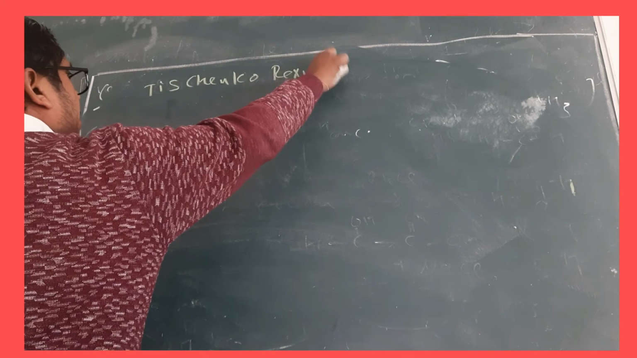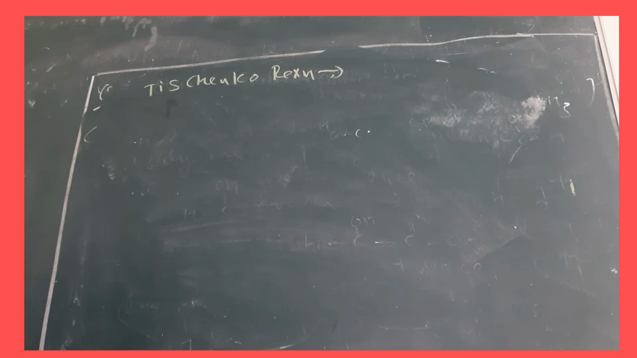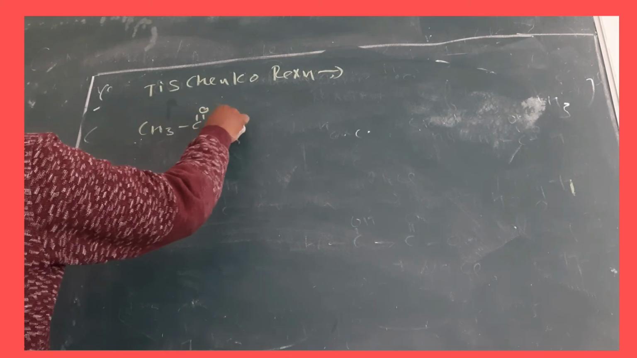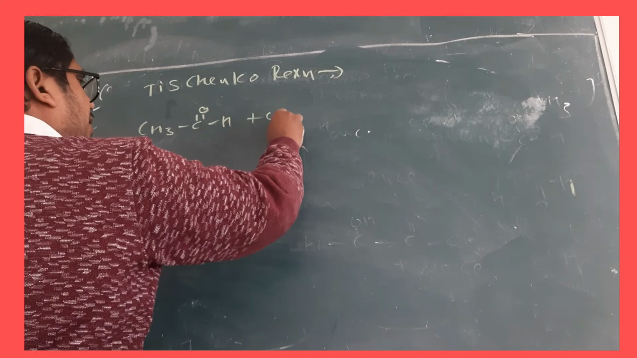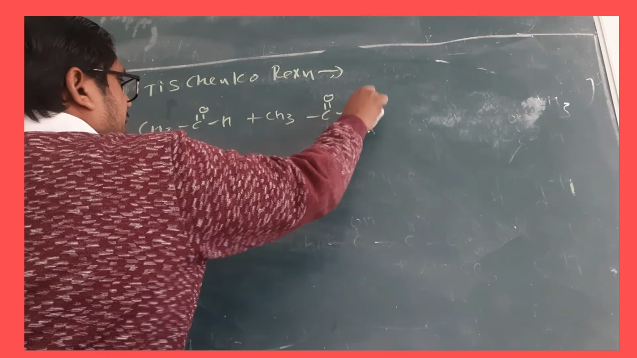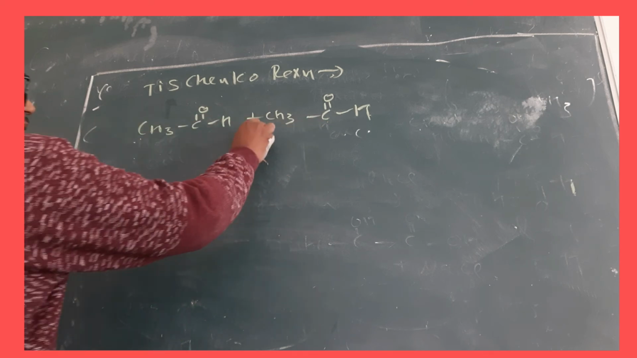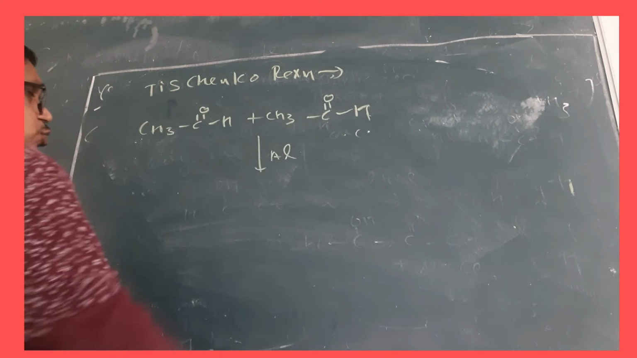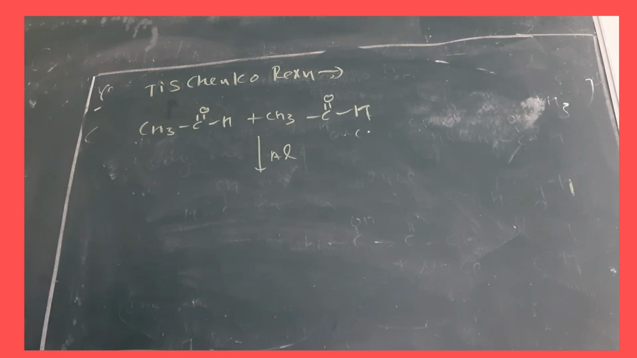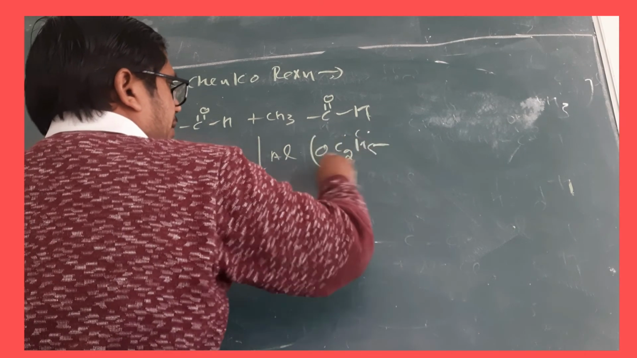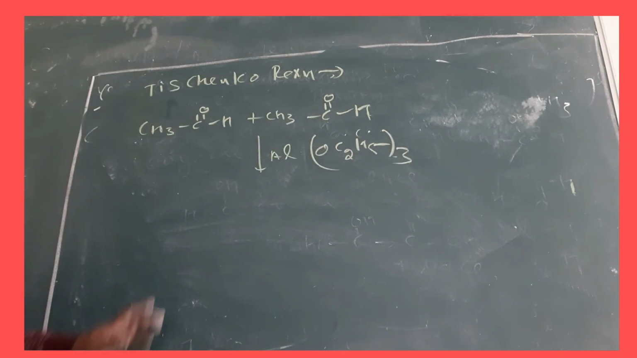Tischenko reaction. Okay, students, see all of it. Suppose I am writing CH3CHO and CH3CH2... clear? Now both of them contain alpha hydrogen, and this reaction usually occurs in the presence of aluminium ethoxide, Al(OC2H5)3. This is the aluminium ethoxide.